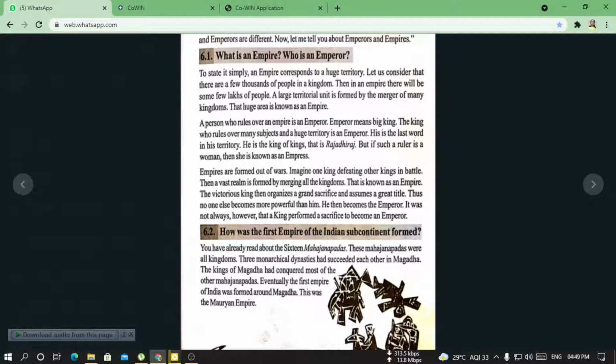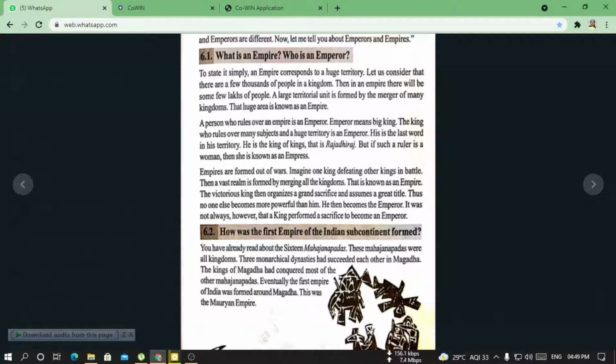So we know that there are a few thousands of people in a kingdom, but in an empire there are lakhs of people.